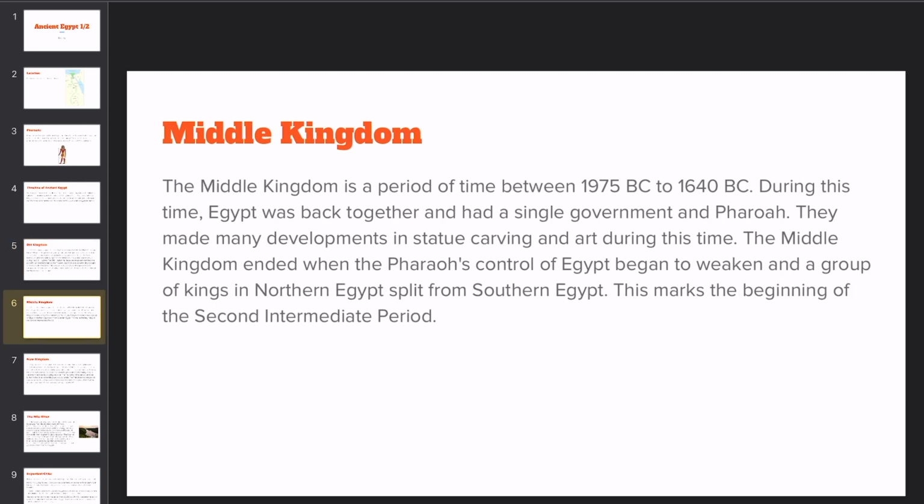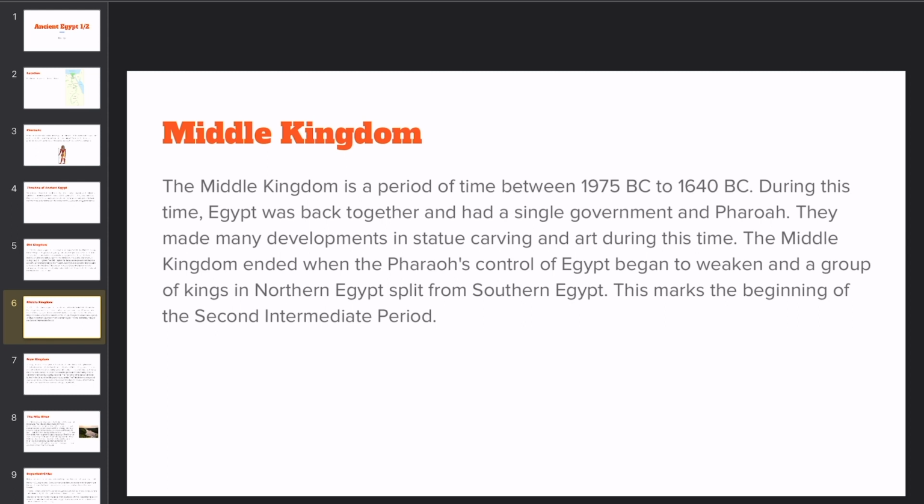Now we'll be talking about the Middle Kingdom. The Middle Kingdom occurred after the first intermediate period. The Middle Kingdom is a period of time between 1975 BC to 1640 BC. During this time, Egypt was back together and had a single government and pharaoh. They made many developments in statue carving and art during this time.